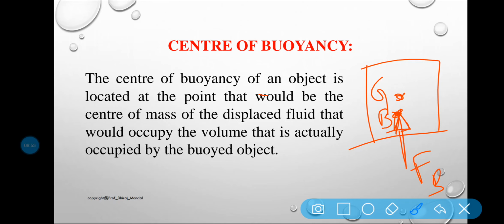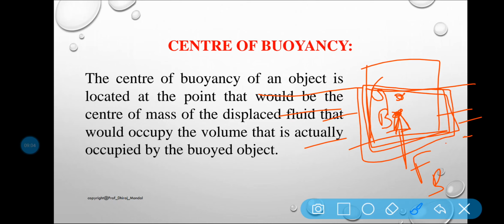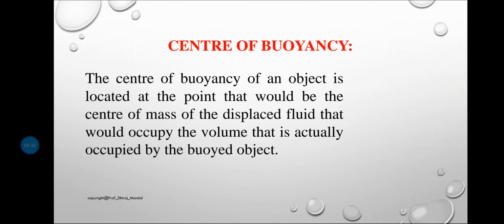Let us consider the body is submerged like this. This volume of water is displaced by the body, and the weight of that displaced water is equal to the buoyant force Fb.